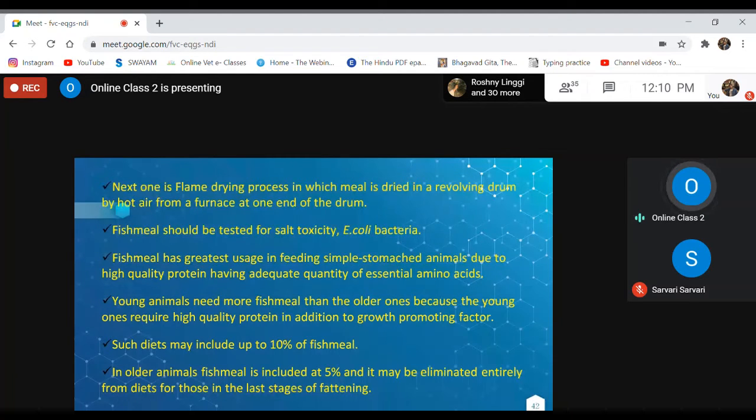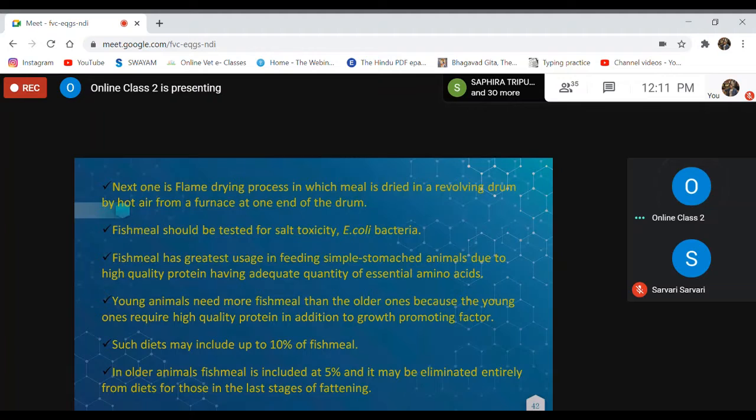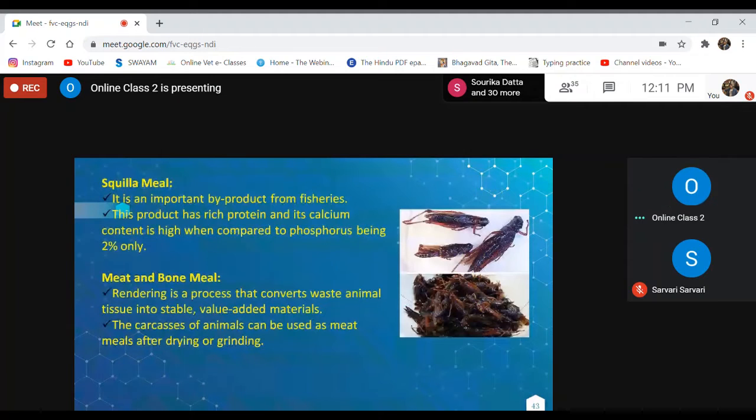In case of non-ruminant animals, up to 10% level, it can be incorporated. Squilla meal, if it is available, can also be a protein source. And meat cum bone meal will not only provide protein but also be a very good source of minerals.